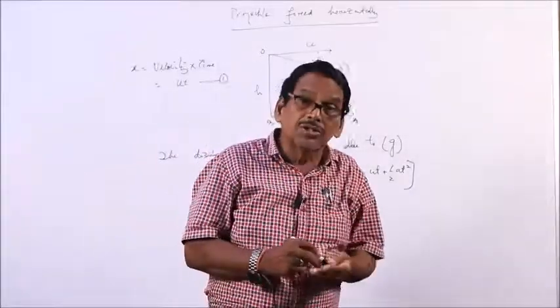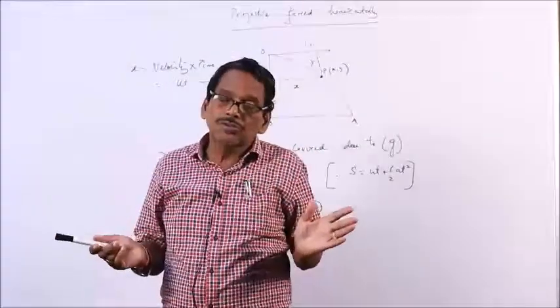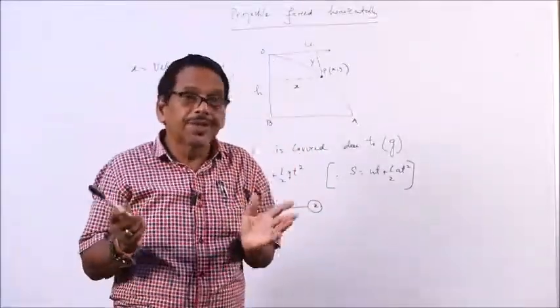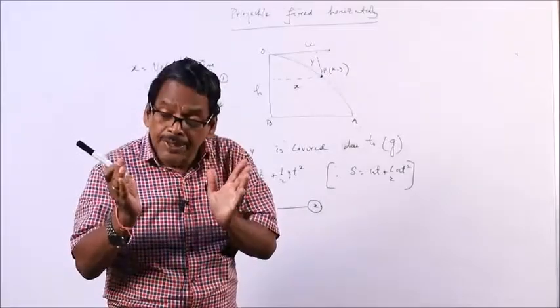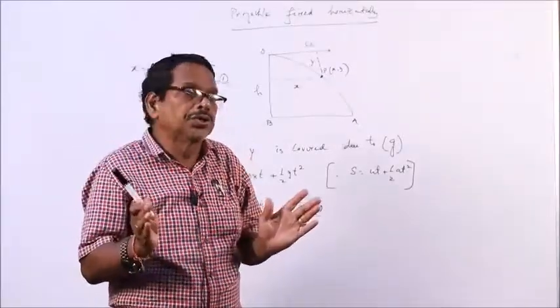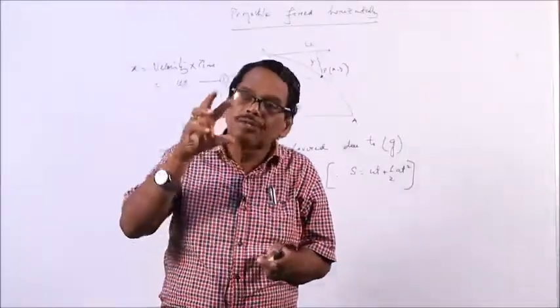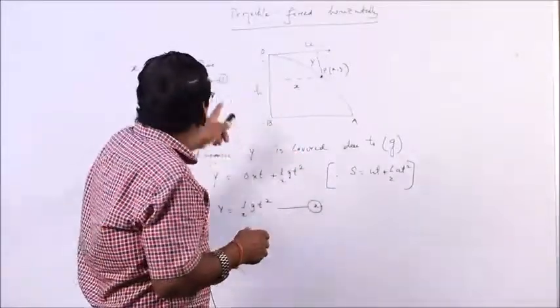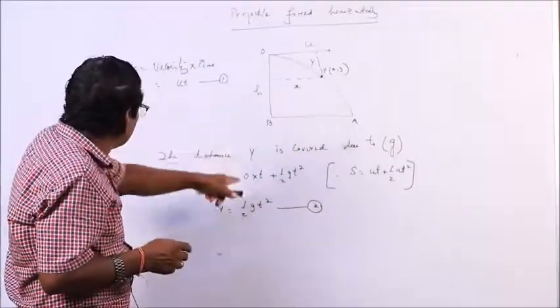How do we get the equation to the trajectory of the projectile? The equation to the trajectory of the projectile can be obtained by eliminating t between equations 1 and 2. We want to find a relation between x and y, and t is the variable here.